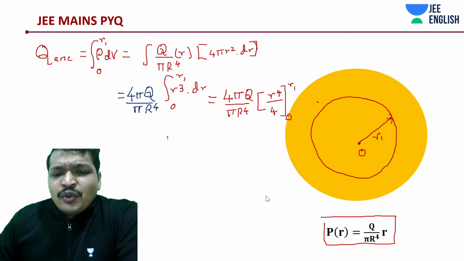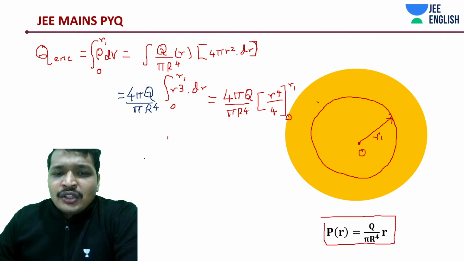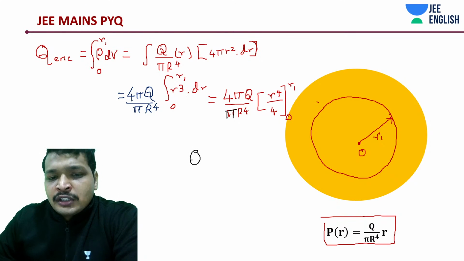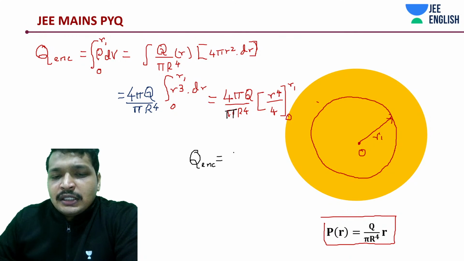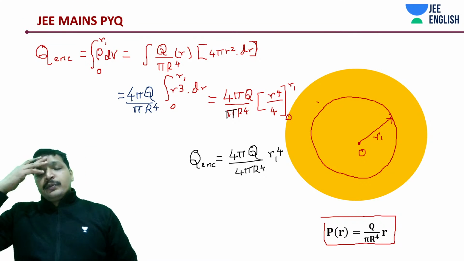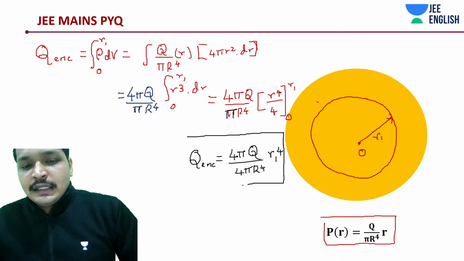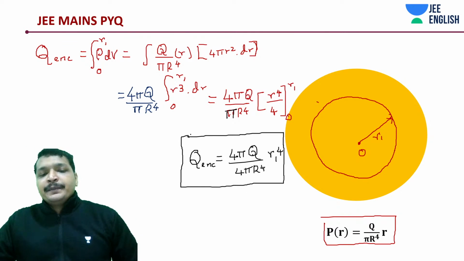So what is q enclosed? This is basically R1 to the power 4 minus of 0. So I'm just going to rewrite this term. Just notice the q enclosed, very important, right? For a Gauss law, it's q enclosed by epsilon naught is nothing but your electric field into that area. Again a 4 pi. You can keep it as it is, or you can cancel this again, bring out the 4. That's totally up to you.